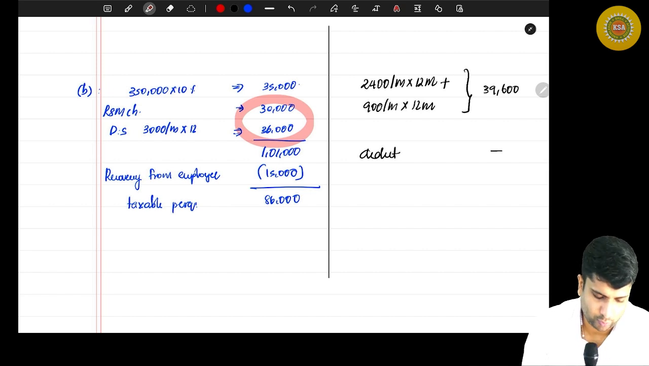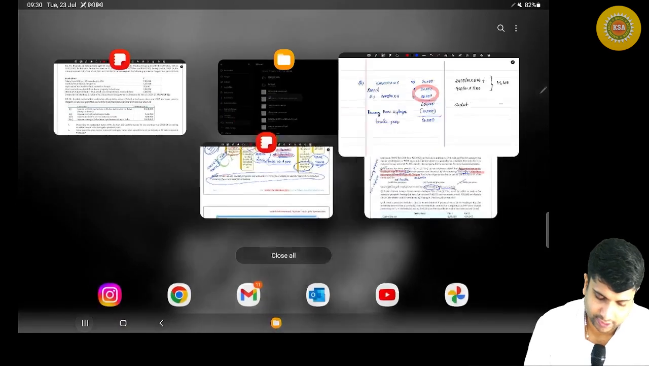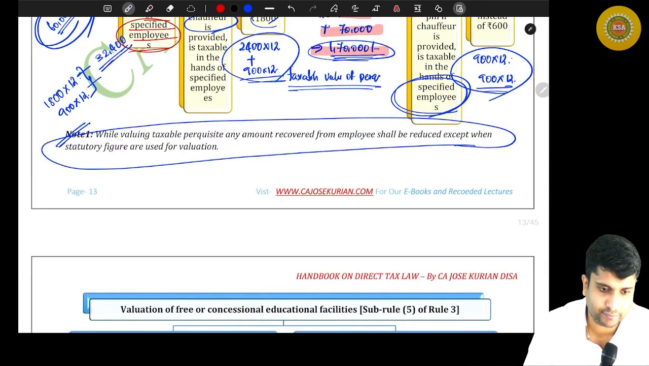Yeah. So somebody asked me to show the chart. Which chart you want? The first one or second one?